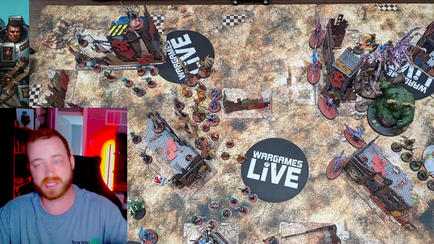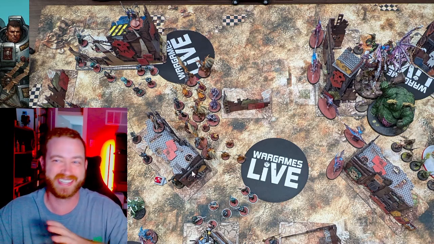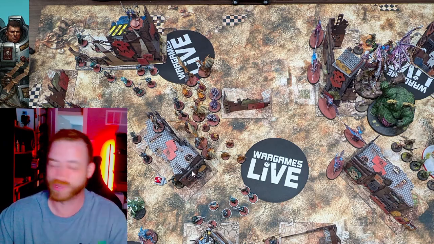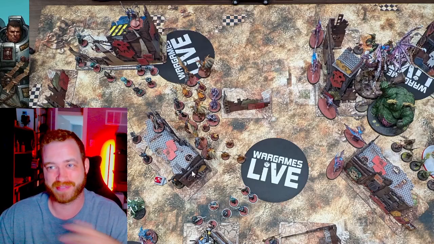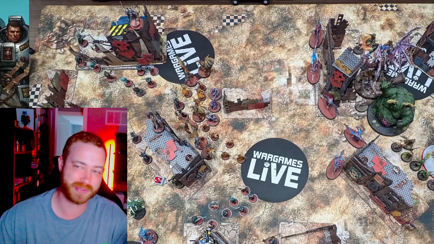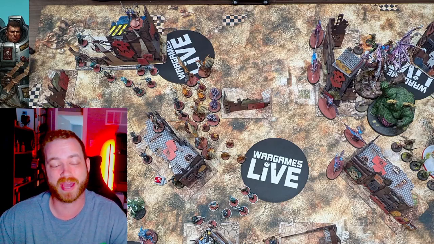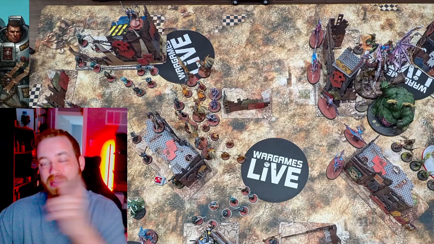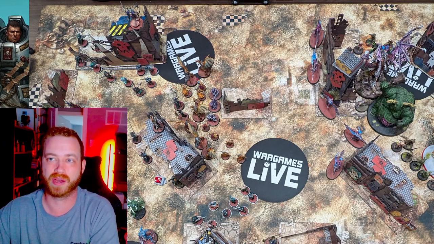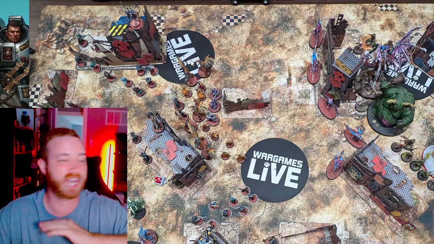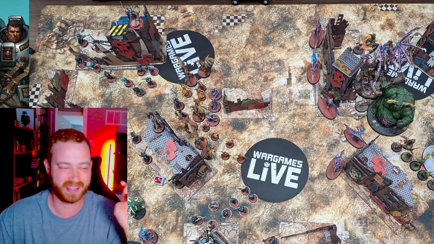Now here's another tidbit: if you have Cypher, don't dark pact. I learned my lesson at LSO. Don't dark pact with Cypher. Every time you dark pact and fail, you basically kill yourself. And if Cypher was on full wounds going into turn 5, which he would have been if I didn't dark pact, I would have lived, and then he wouldn't have been able to do the reroll for the charge on the other objective, and not even question winning LSO with that.